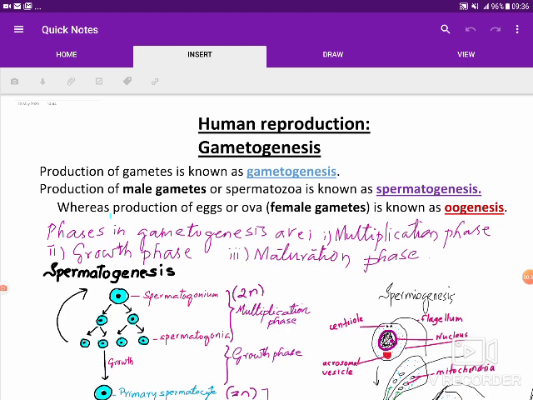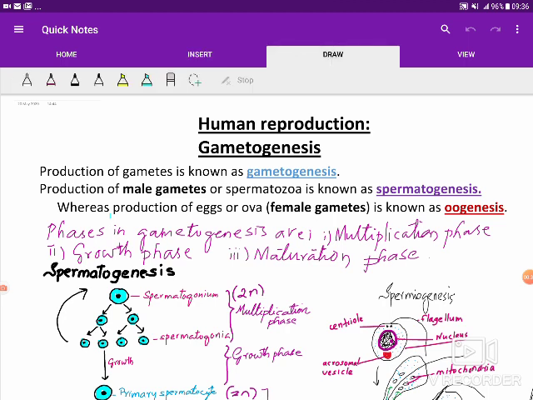Production of male gametes is called spermatogenesis, and the production of female gametes is known as oogenesis. Whether it is spermatogenesis in males or oogenesis in females, gametogenesis can be divided into three phases: multiplication phase, growth phase, and maturation phase. Now let us first take up spermatogenesis.